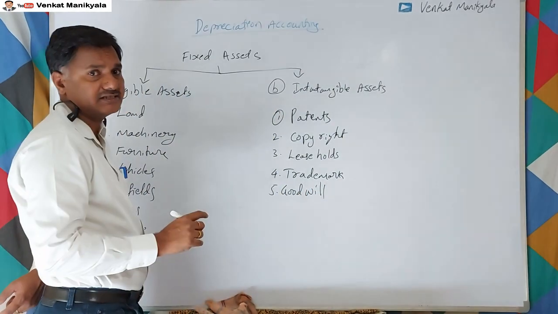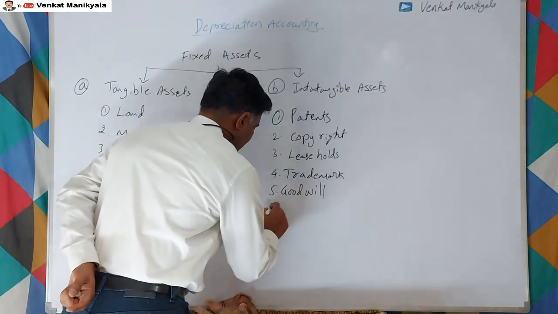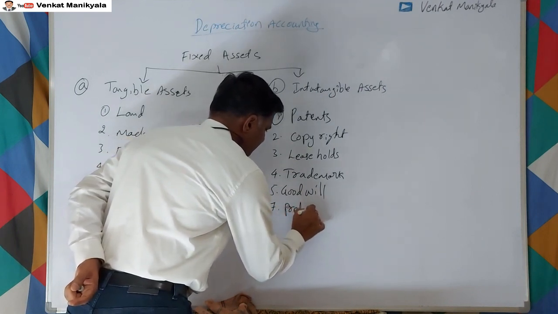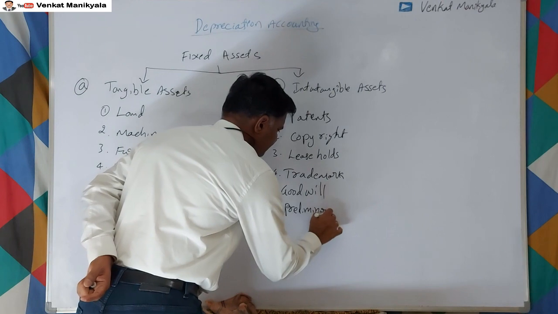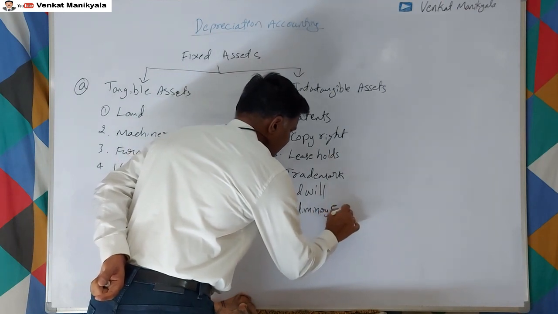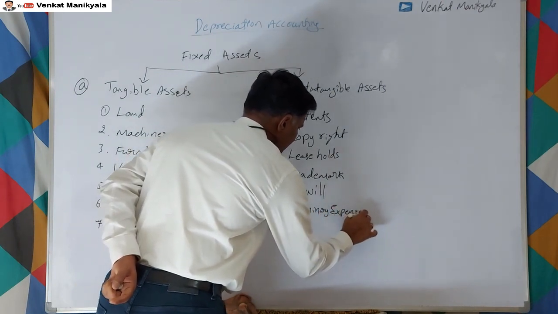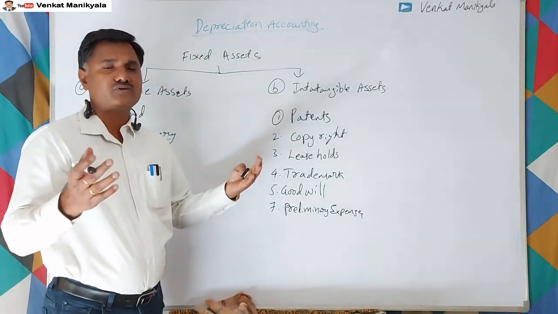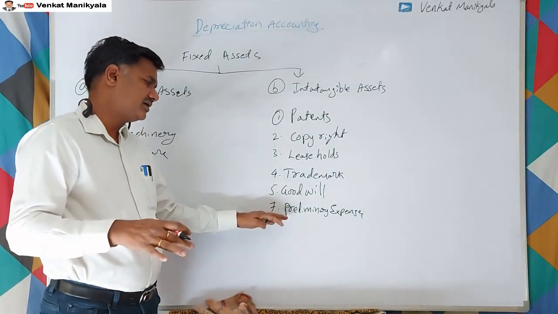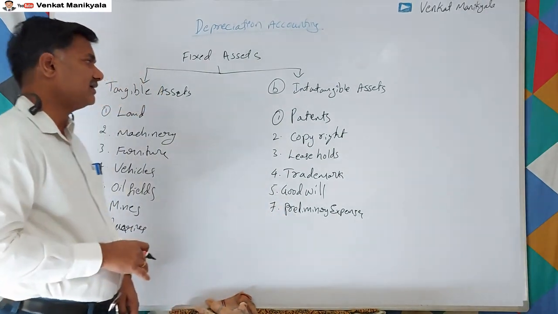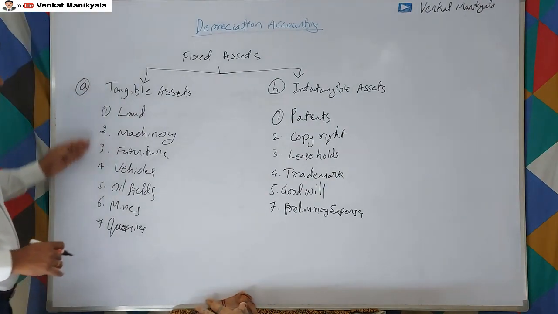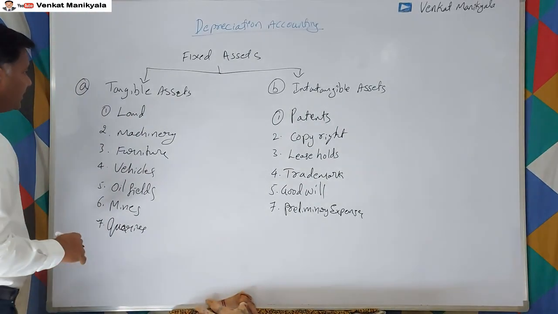This is also an intangible asset, right? We have preliminary expenses. These are nothing but the amounts we spend to create an organization, which we write as preliminary expenses, right? These are all the intangible assets. These are all the tangible assets, right?